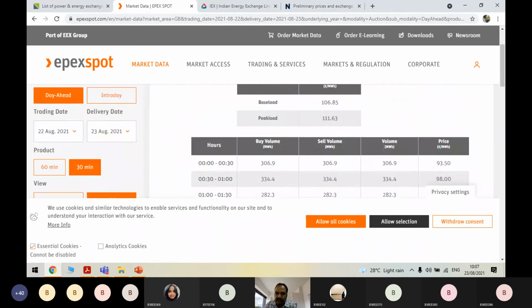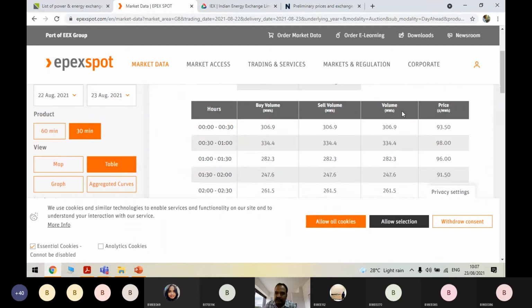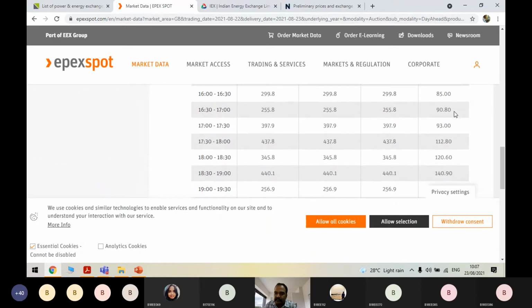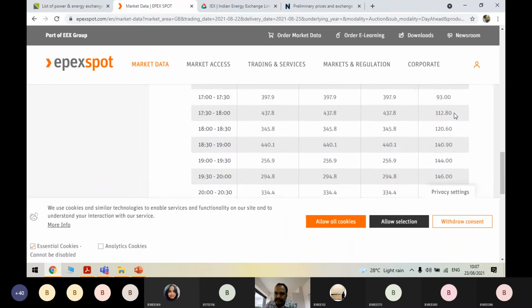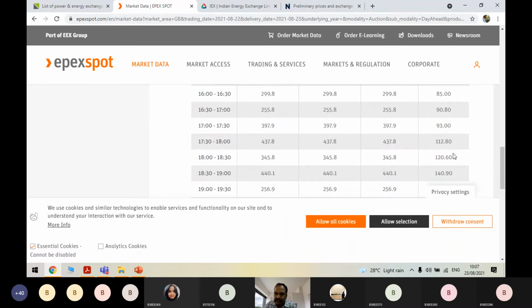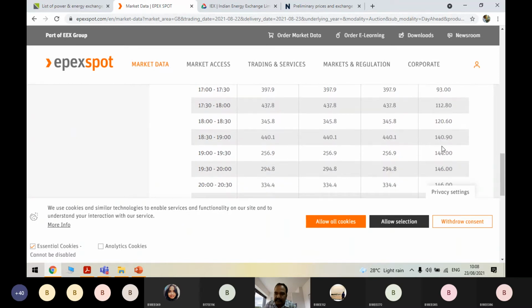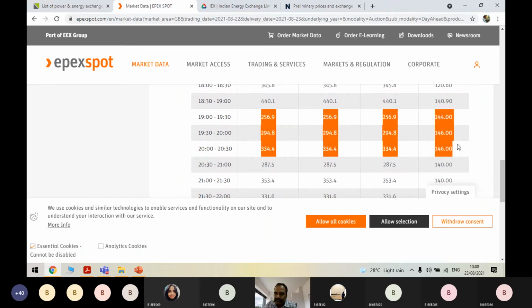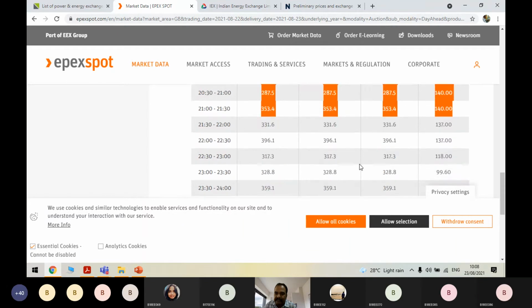So this is the buying volume, this is the selling volume, and this is the total volume which they are going to buy or sell, and this is the price at which they will be selling. See how it is varying. If you observe here, the peak price is at 6:30 to 7:30 to 8. See the prices, it is at nearly 140 euros per megawatt hour. See the prices because it is a peak time.